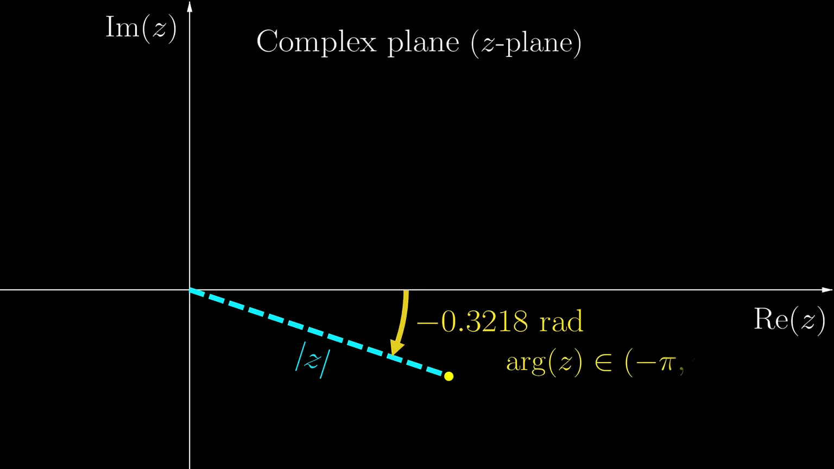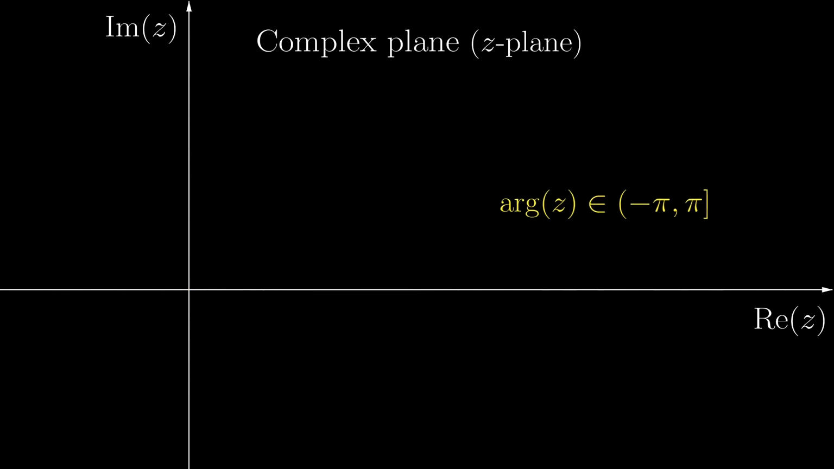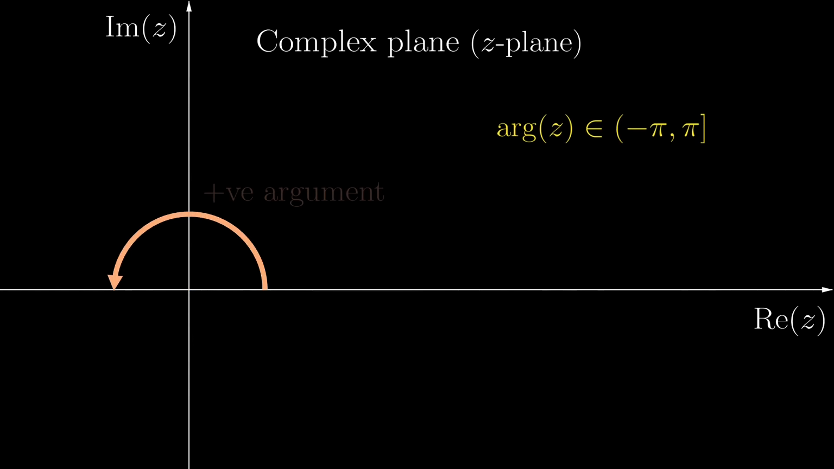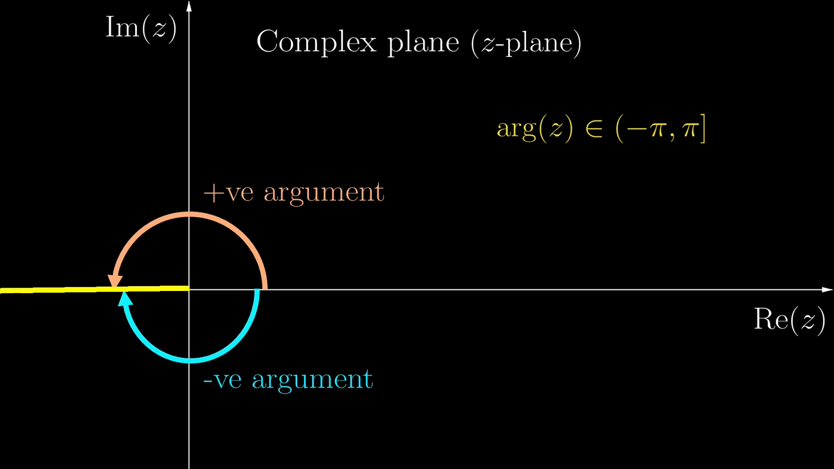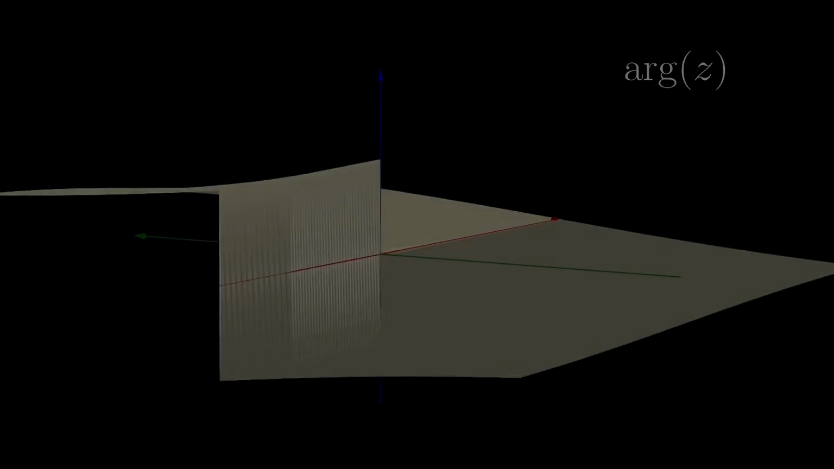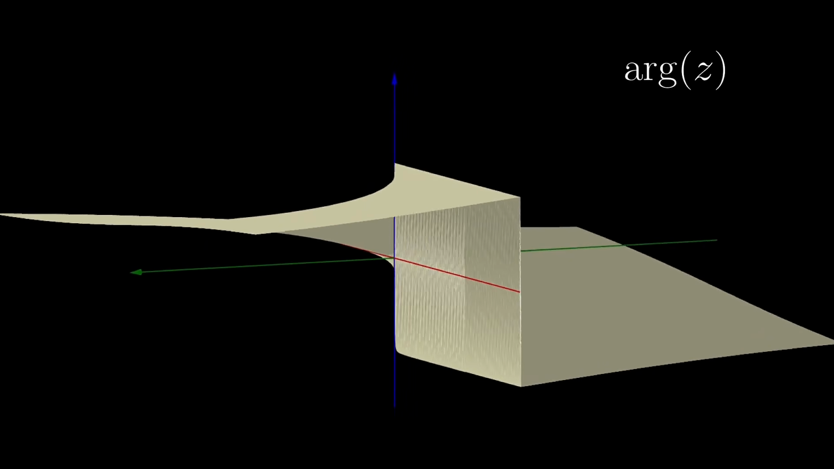Essentially, we want the argument to be in the range (negative pi, pi], so on the upper half plane, we get a positive argument, and on the lower half plane, we get a negative argument. The edge case is the negative real axis. In this case, we say that the argument is positive pi. If we plot the argument against the complex plane, this is what we get.